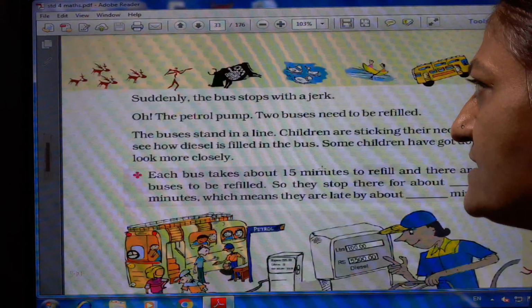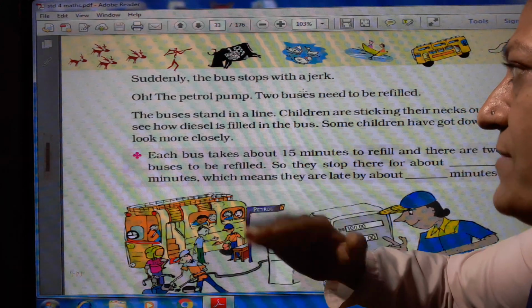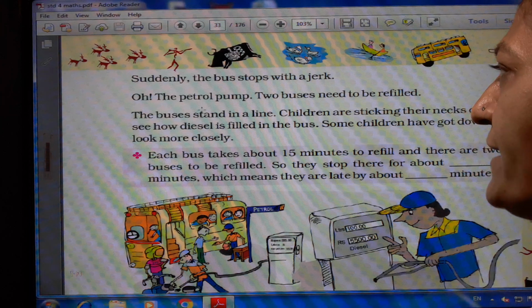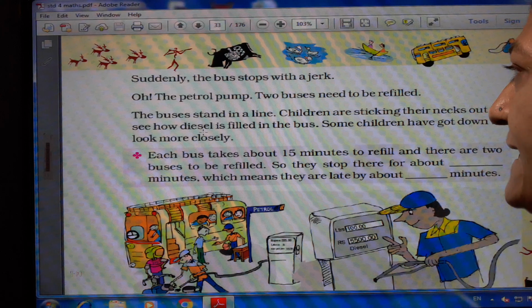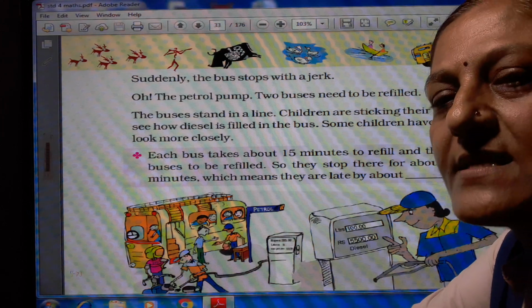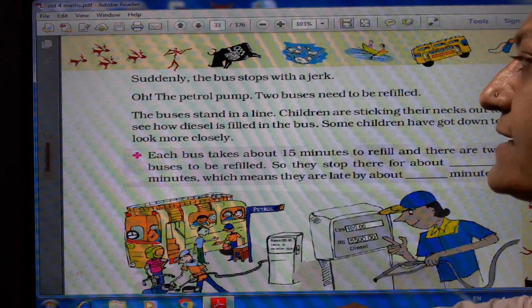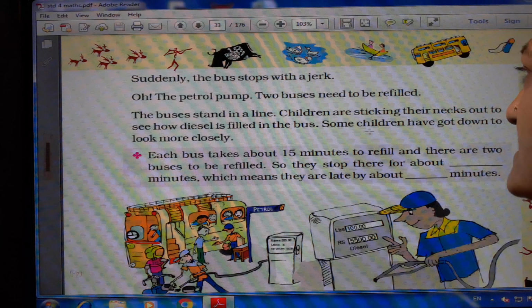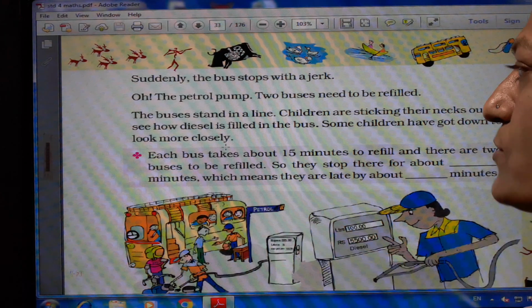Now suddenly the bus stopped with a jerk. Oh, the petrol pump. 2 buses need to be refilled. The buses stand in a line. Children are sticking their necks out to see how diesel is filled in the bus. All the students are excited to see how the diesel is filled. Some children have got down to look more closely, and some come outside.